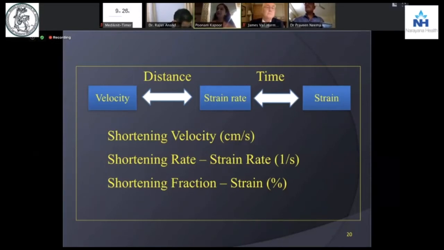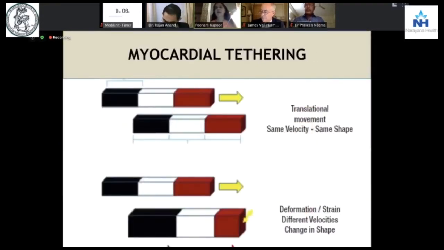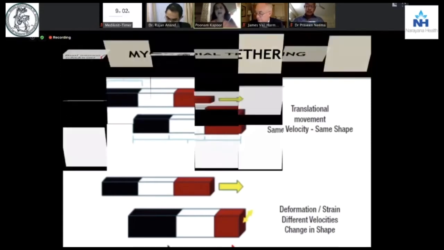How do we present the strain? It is a percentage. The shortening rate is always the strain rate per second. And this is the myocardial tethering that you see, like the toy train in a child which moves with friction or resistance over a railway track. You have the blood and the tissue interacting with resistance to give you myocardial shortening or lengthening, and this tethering transforms into strain and strain rate.